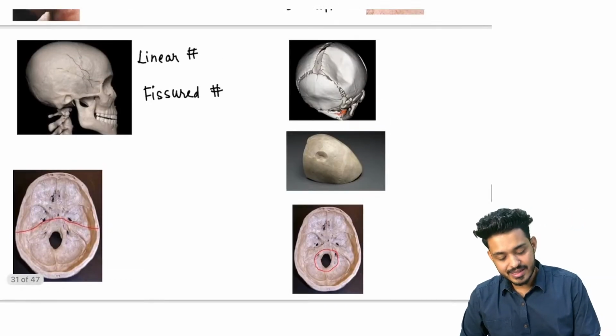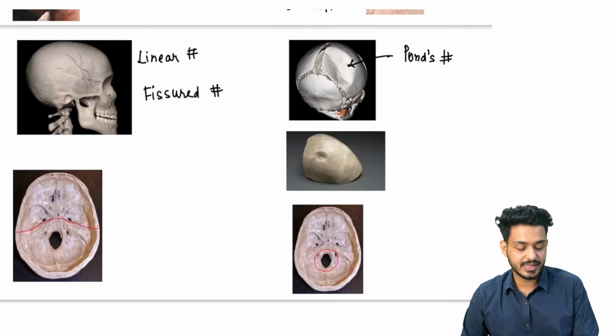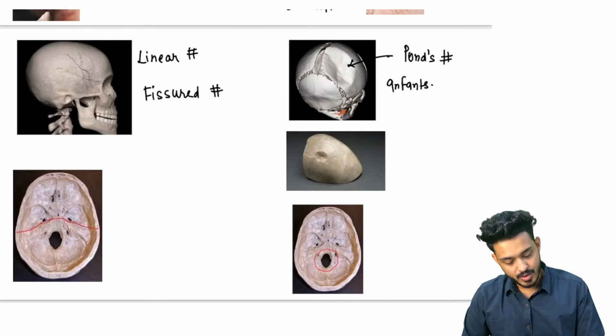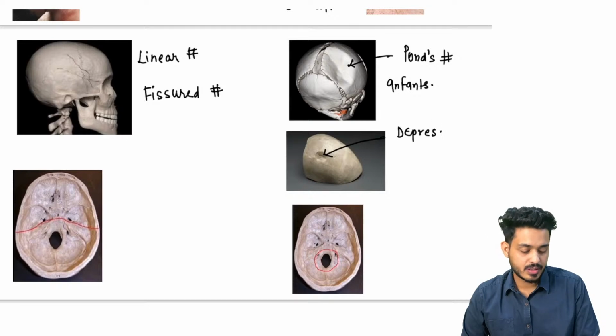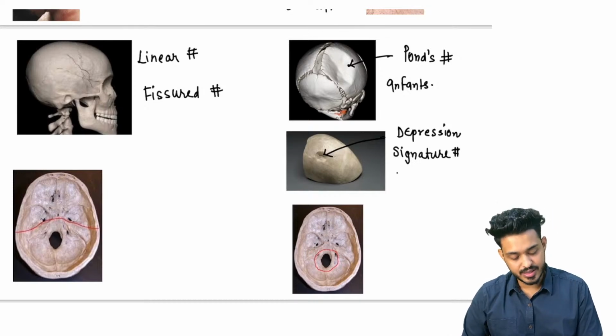This particular thing is known as Pond's fracture. Here there is depression. This is your Pond's fracture, generally seen in the infants. What is happening here? Here you are finding this depression. Depression is there. This is known as signature fracture. There will be fracture of the ala. That is going to be the signature fracture.